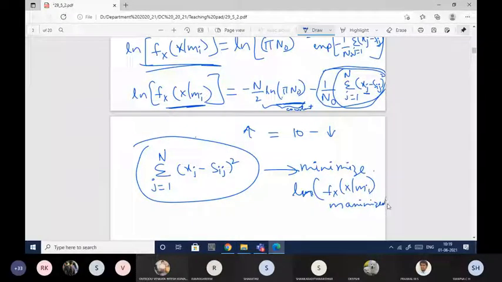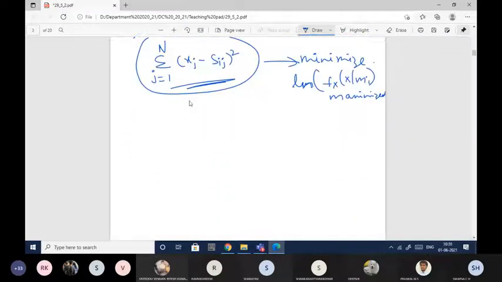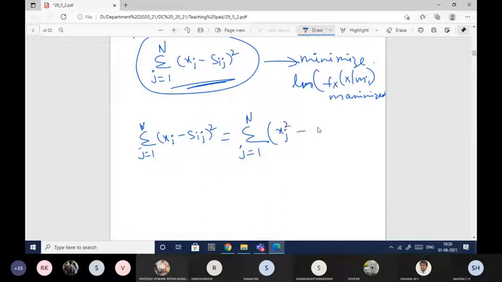Since it depends on this, we'll find the decision rule from this only. For that, we'll expand it. Summation j equal to 1 to n of (xj minus sij) whole square can be represented as summation of xj square minus 2 xj sij plus sij square.